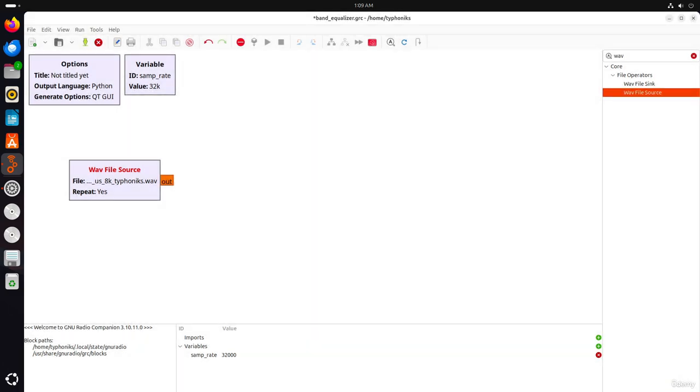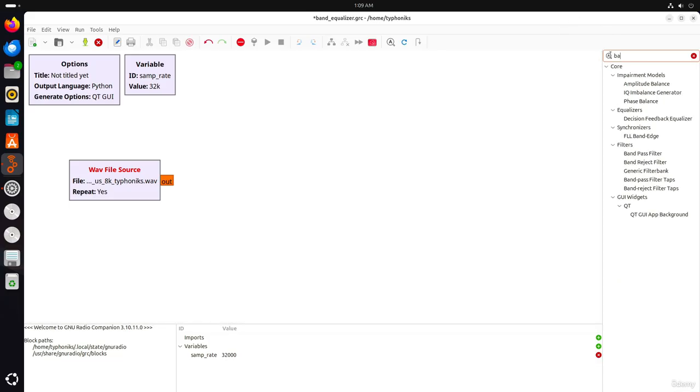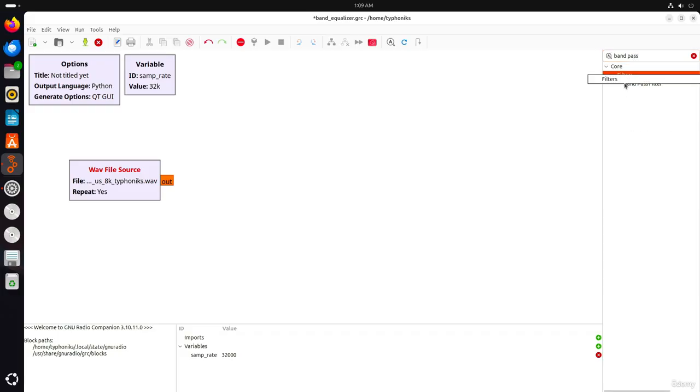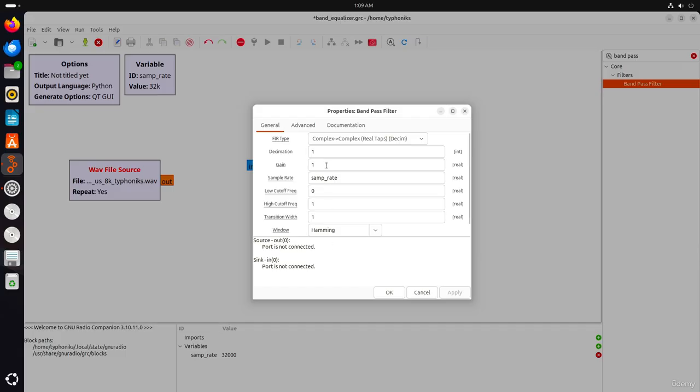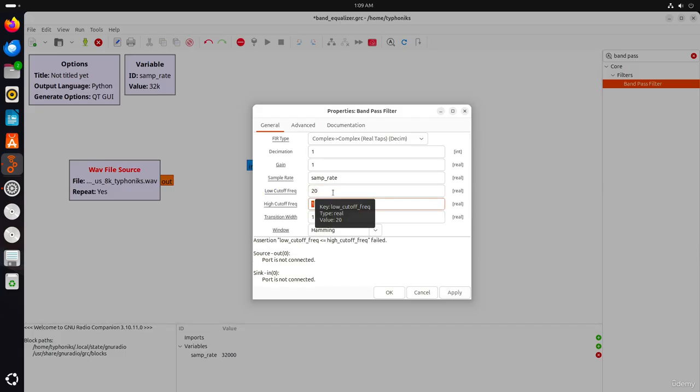To create the 3 bands, which are low, mid-range, and high frequencies, we will use band pass filters. Drag a band pass filter block to the flow graph, and we will configure it for the low cutoff frequency to 20, high cutoff frequency to 400, and transition width 100.